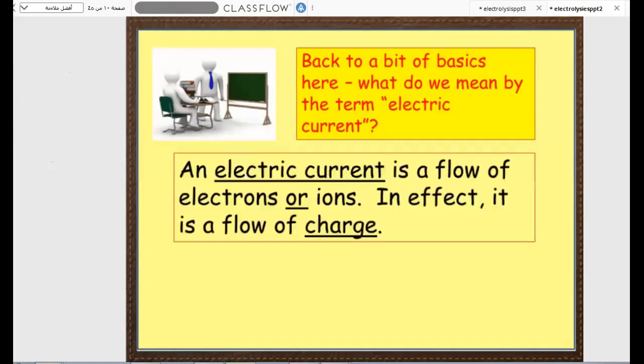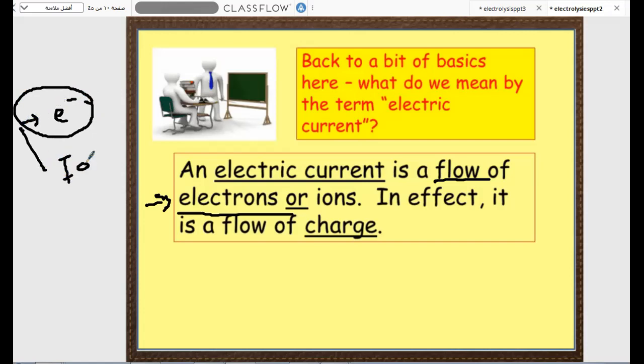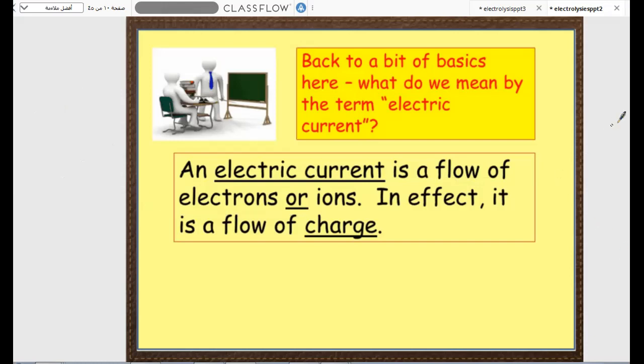So the electric current is about the flow of a charge. When we have a flow of charge in a definite conductor, it resembles an electricity or an electric current. So a flow of free charge resembles electric current. What about the free charge? It may be free electrons, or maybe free ions. Whether electrons or ions, both of them are charged. So what may be the source of those free electrons or free ions? Let's see.